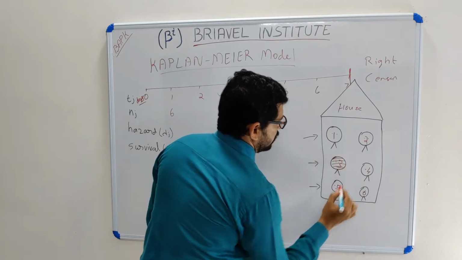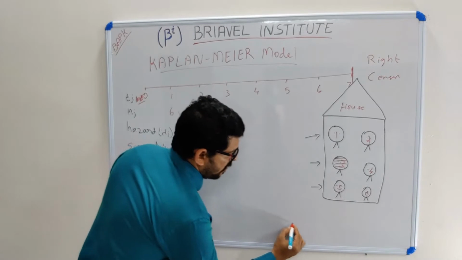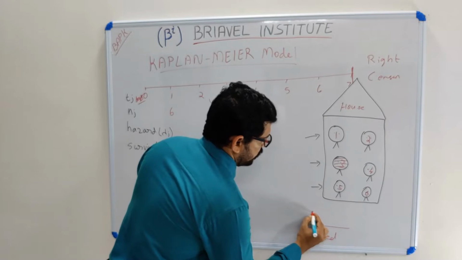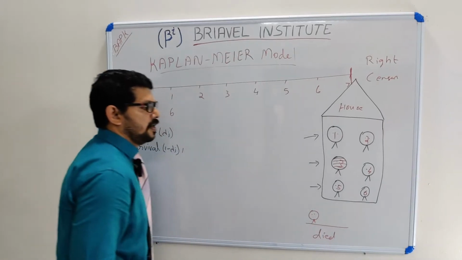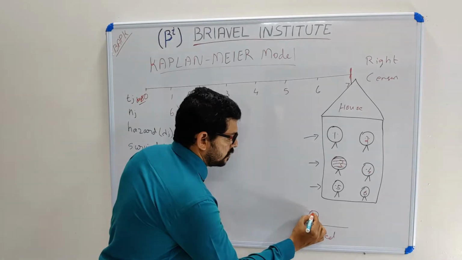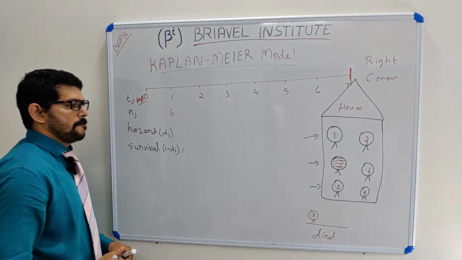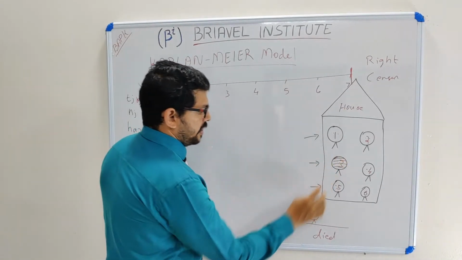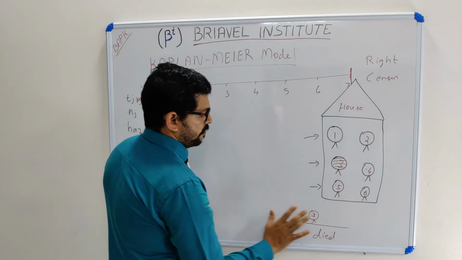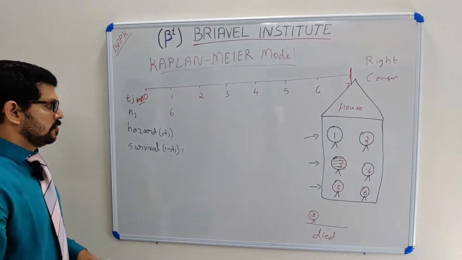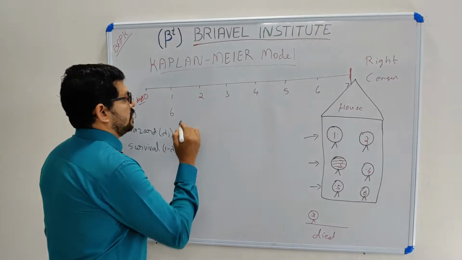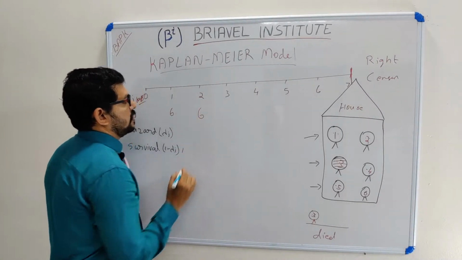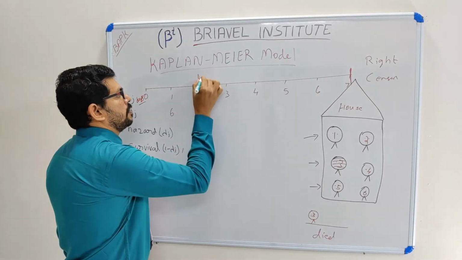This third puppy died, so I took it out of my house, to the outside. So what happened? Initially, in my observation, 6 puppies are there. Here, one puppy died.